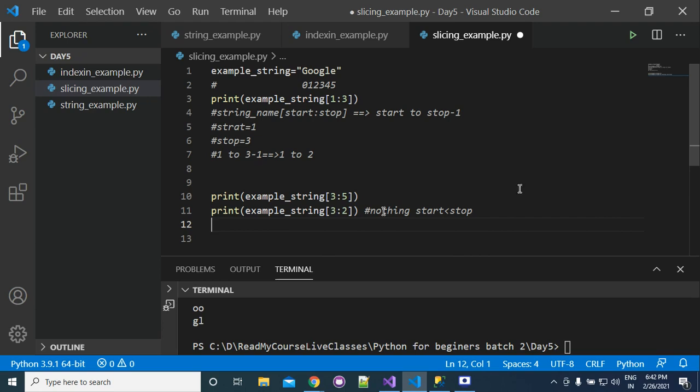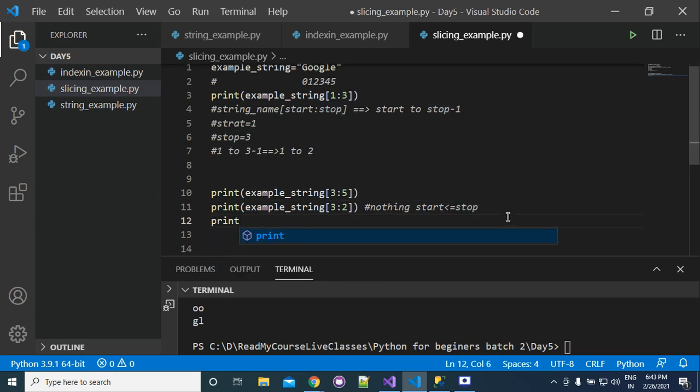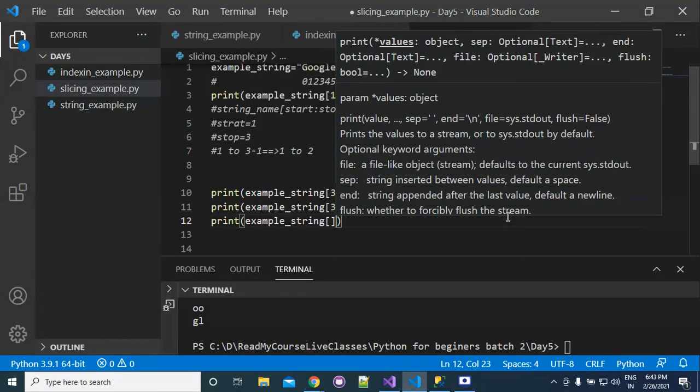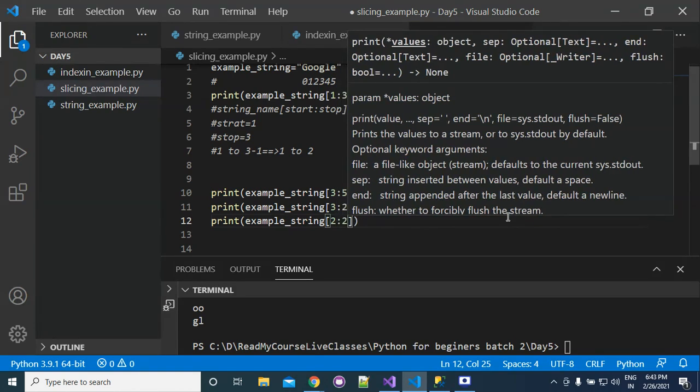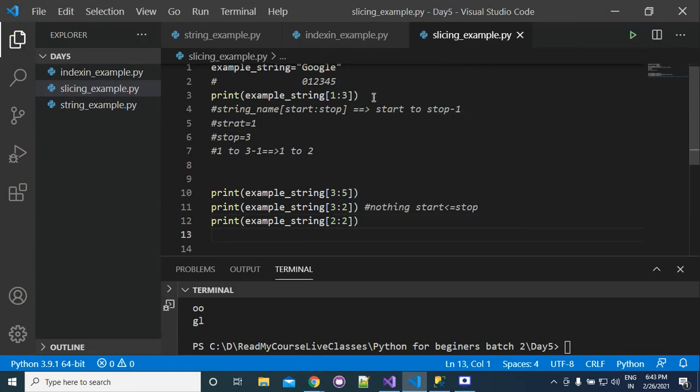Then only will you get a value. But suppose in one case you write example string [2:2]. You will not get anything here either. The rule is that the start value should be less than the stop value. So if you write example string [2:2], you will get nothing.